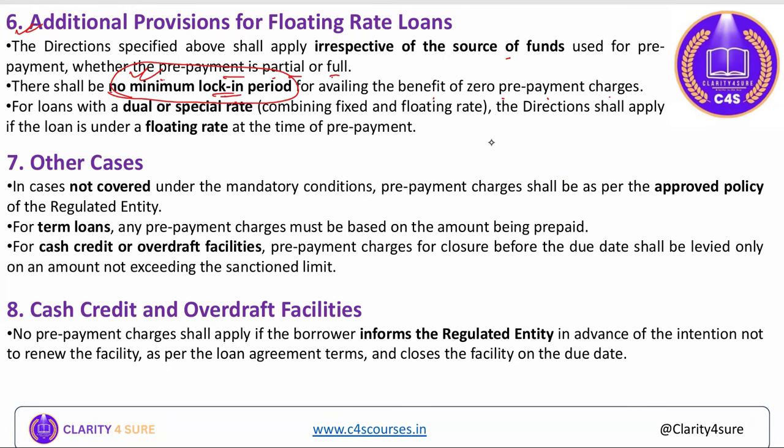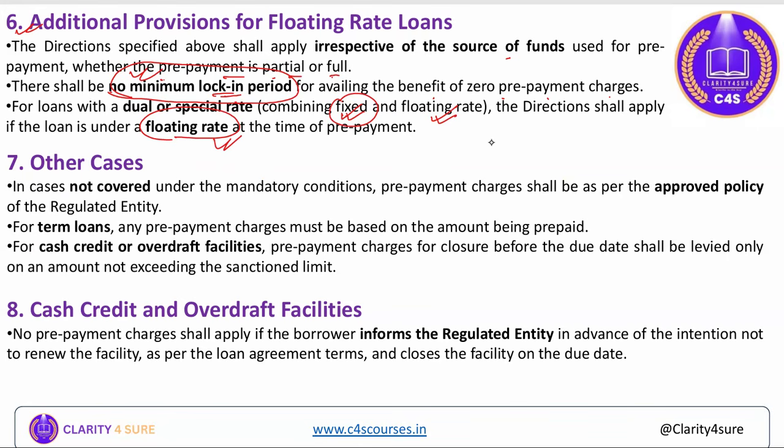However, the loans which are dual in nature, combining both properties, fixed as well as floating, where some part of the loan is decided through a fixed interest rate and some part through a floating interest rate, for those loans the direction shall apply only to the floating rate portion, not the fixed one. This direction is for floating interest rate only, right?